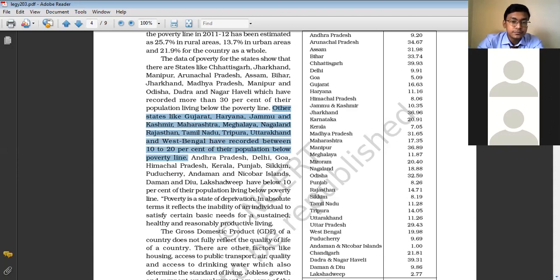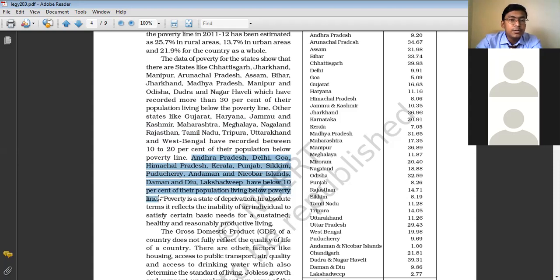On the other hand, states like Andhra Pradesh, the Union Territory of Delhi, Goa, Himachal Pradesh, Kerala, Punjab, Sikkim, Puducherry, Andaman and Nicobar, Daman and Diu, and Lakshadweep have recorded less than 10% of the population below the poverty line.